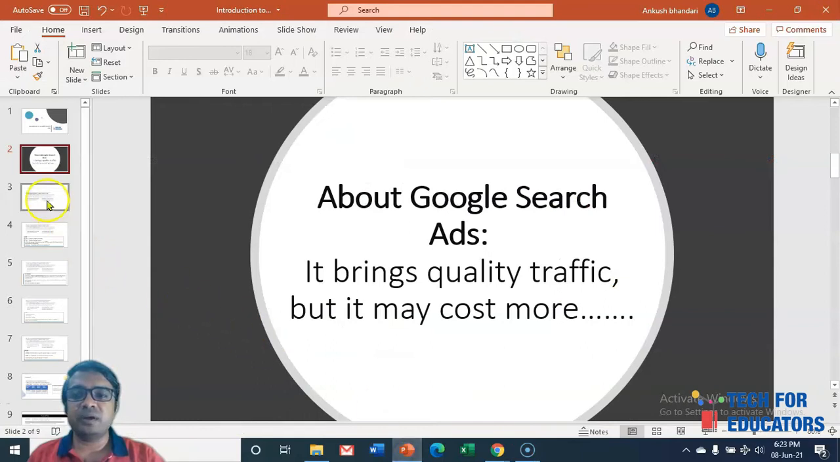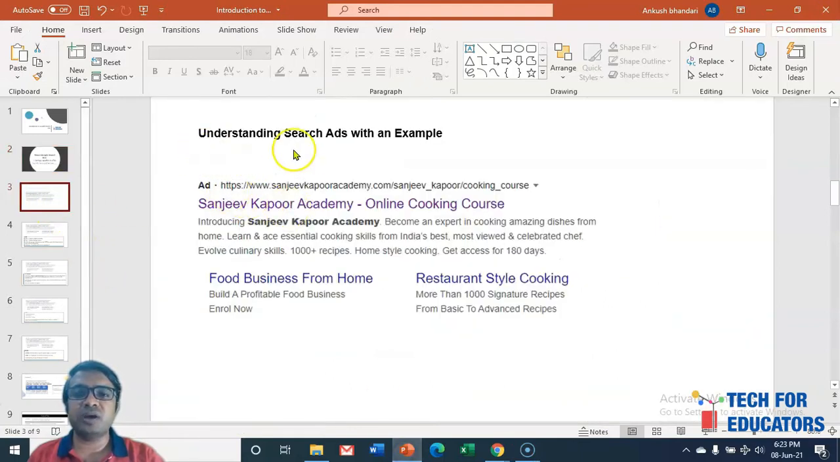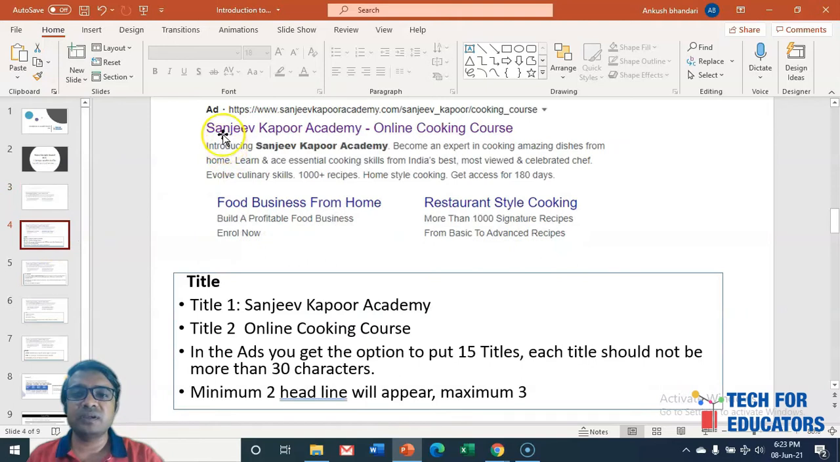So let me take you through this presentation. Understanding one ad with an example. This is Sanjeev Kapoor Academy, and now we will try to understand what this line is, or what this one is, what all these terms are. So let's start with the first one, this Sanjeev Kapoor Academy online course. This is your title number 1, and this online cooking course is your title number 2. In the ads you get the option to put 15 titles, and each title should not be more than 30 characters.